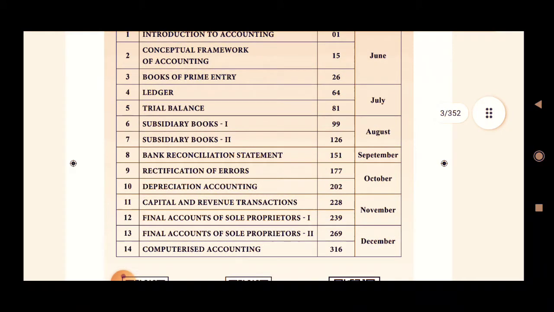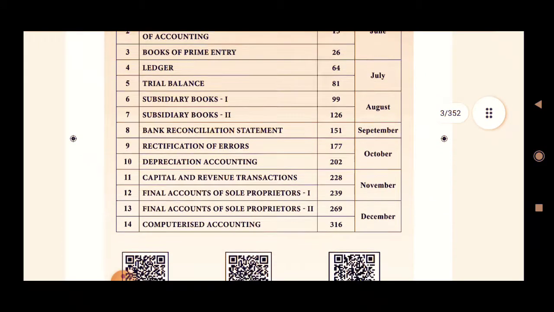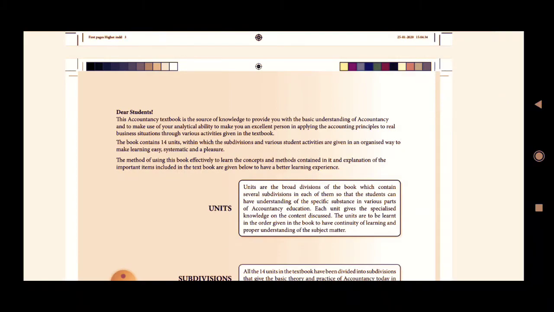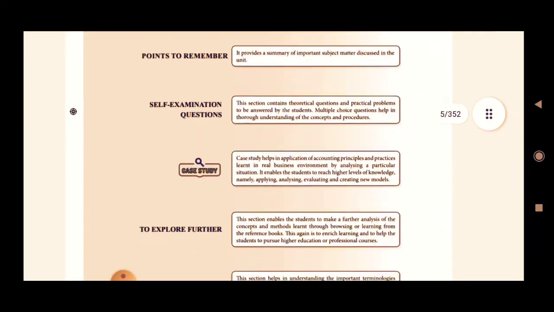This is the basic unit. What you learn today, definitely you will be learning in your college also. The same thing will be appearing in your college. So at that time you all will remember me. Okay. Now,